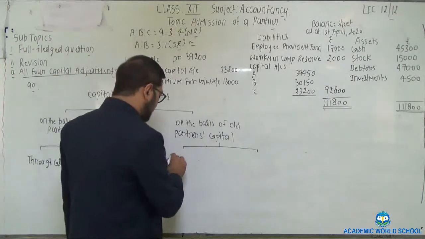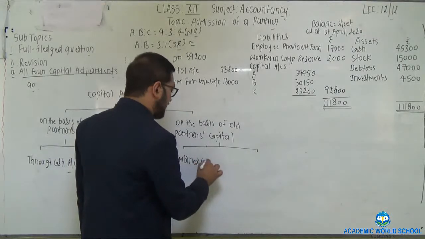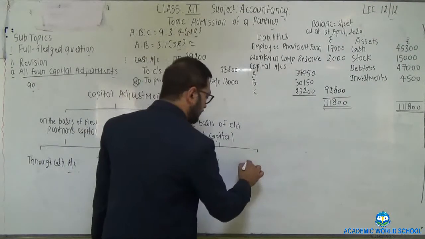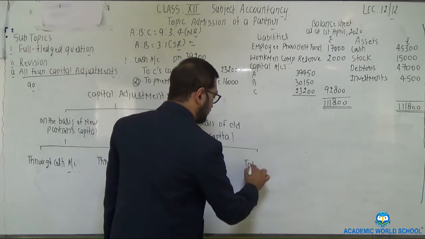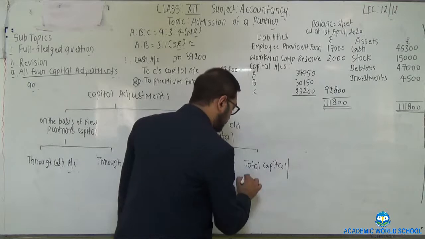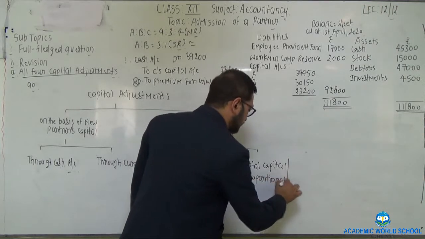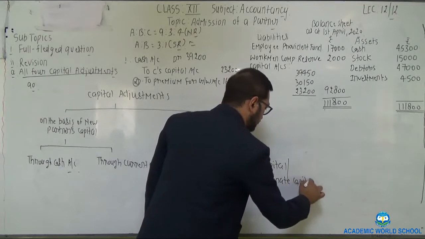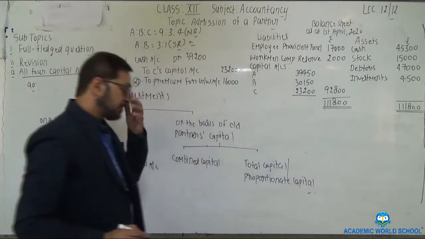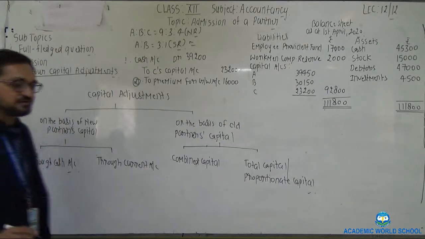And according to new old partners capital, again these capital adjustment is broadly categorized into 2 categories. Firstly, by combined capital or total capital, or proportionate capital. Now students, see, on the basis of new partner's capital.